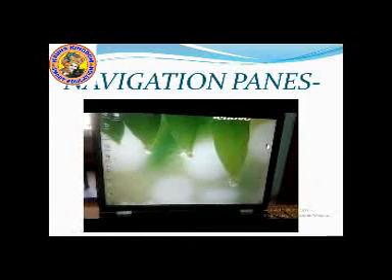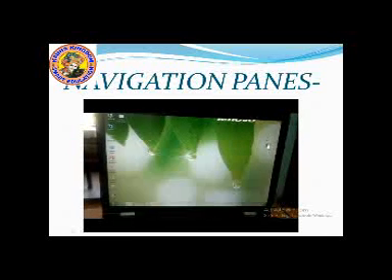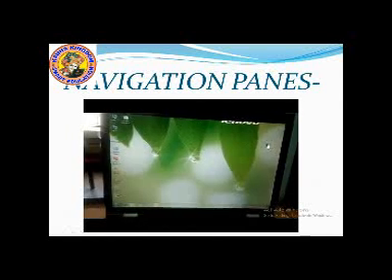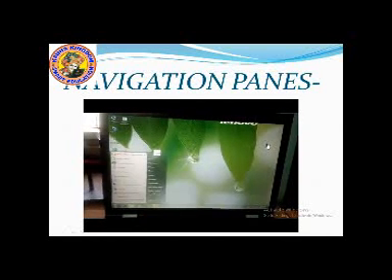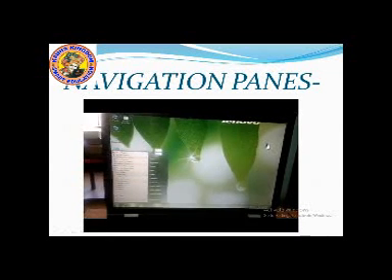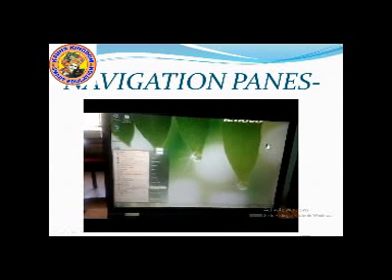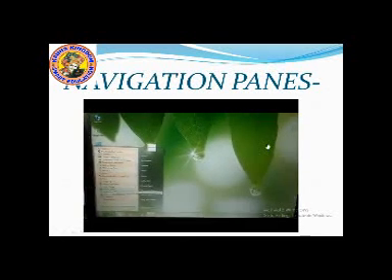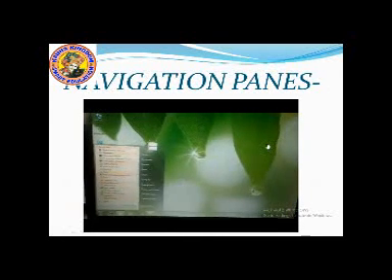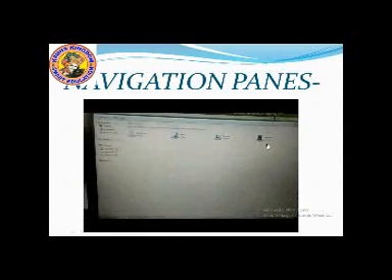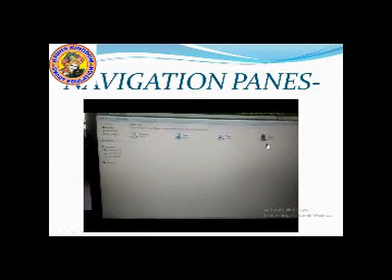So students, now let me show you what is the left pane and what is the right pane, okay. First you open the Windows, you go to the start button, all programs, accessories, then open the Windows Explorer. Okay. Now this is the page of the Windows Explorer.